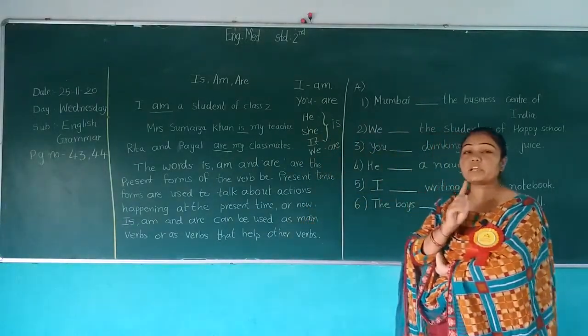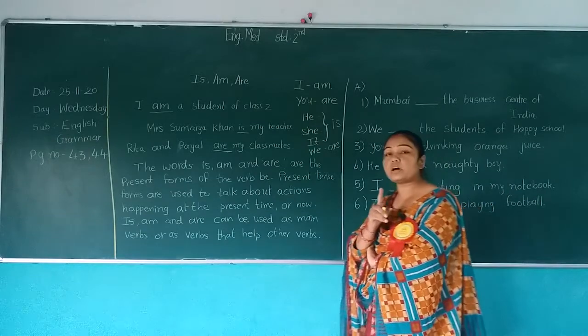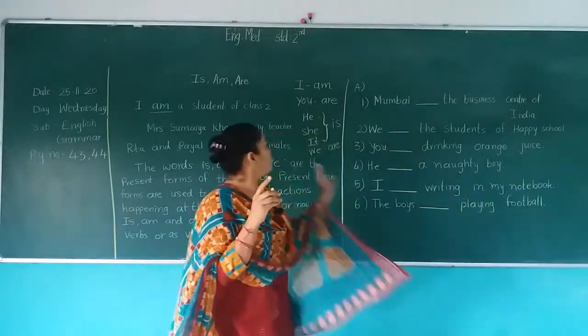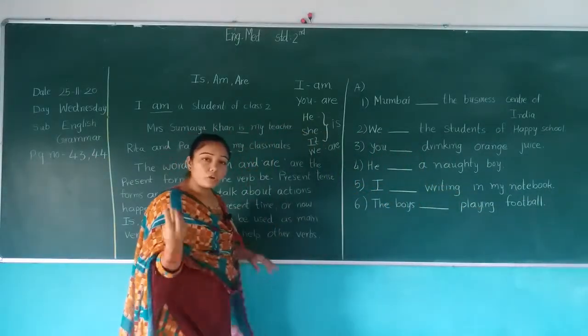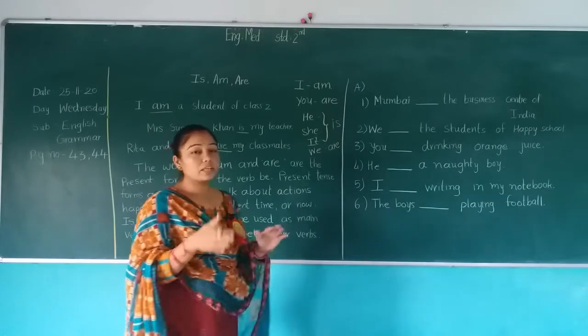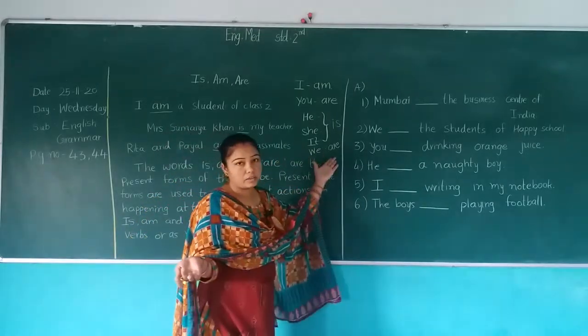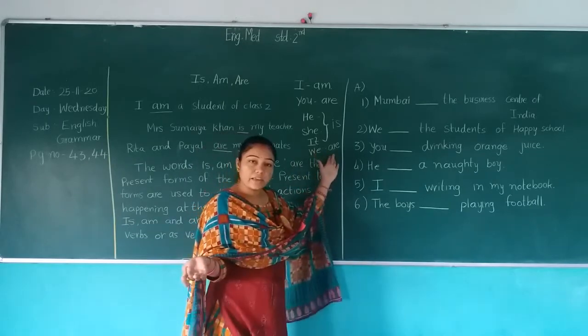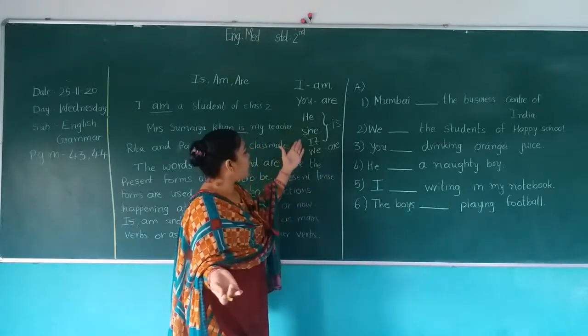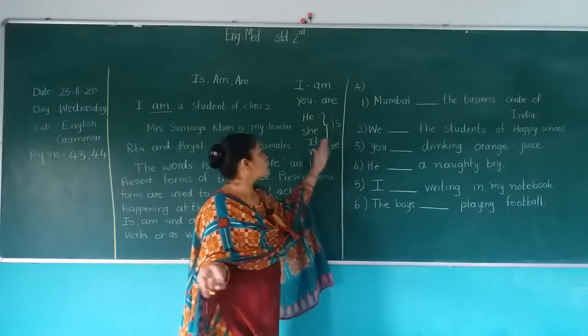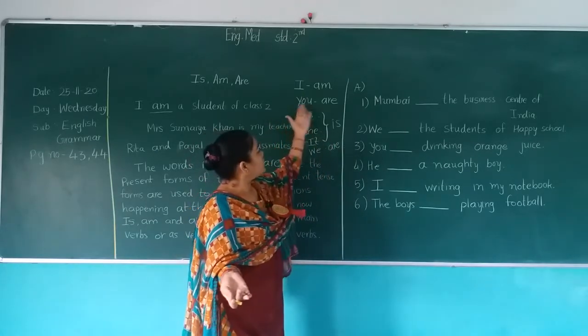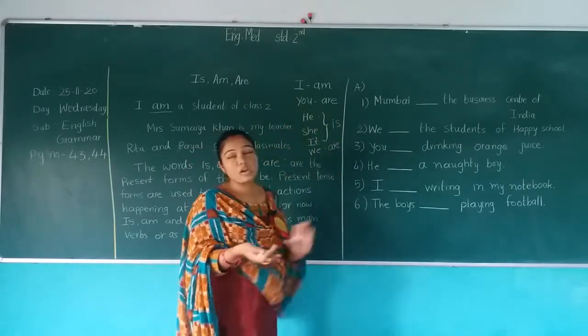Now remember, when we are talking about a singular we use is, and when we are talking about a plural form, एक से ज़्यादा के लिए बात करना है तो we use are. We के साथ always क्या आता है? Are. He, she and it के साथ always is, and you के साथ are and I के साथ always am.